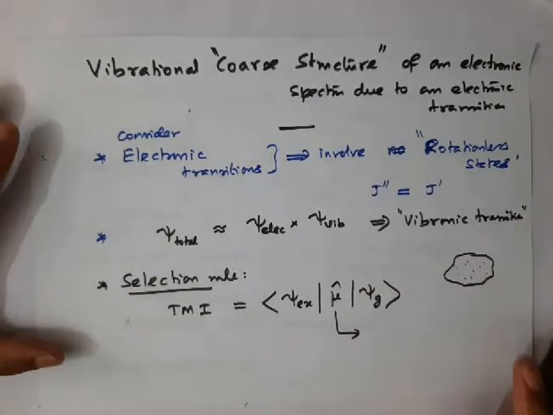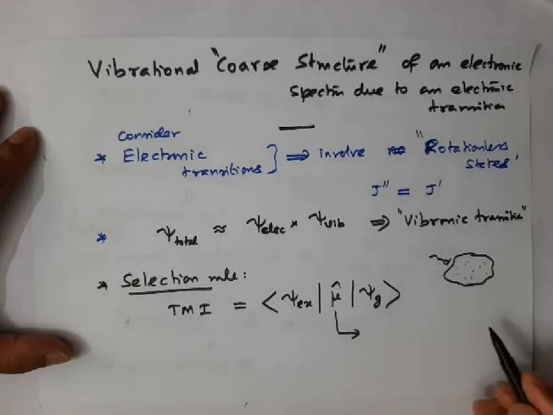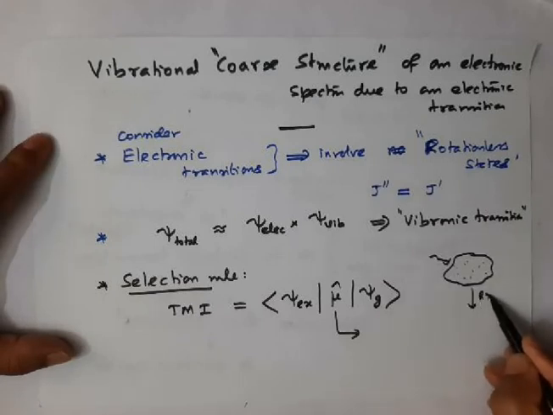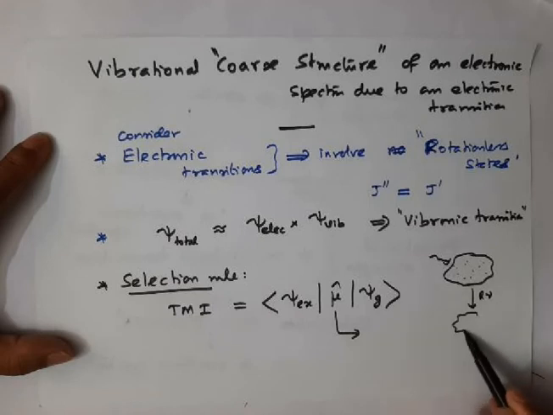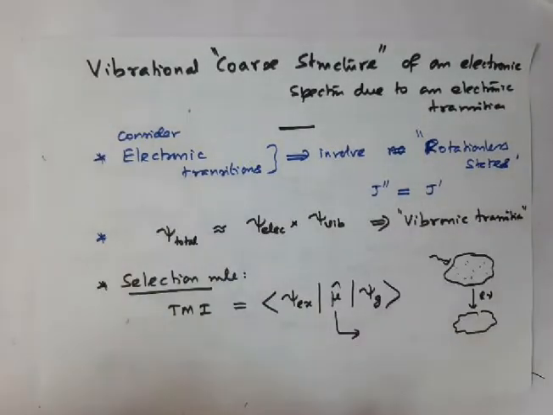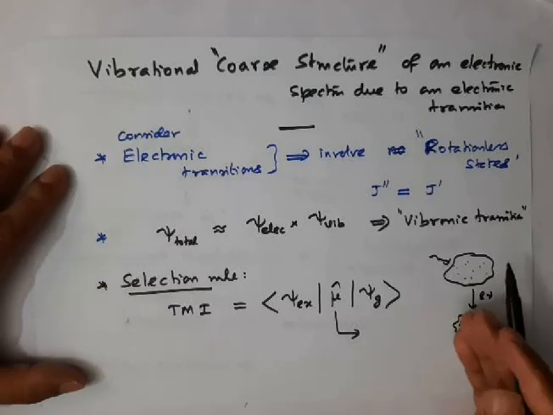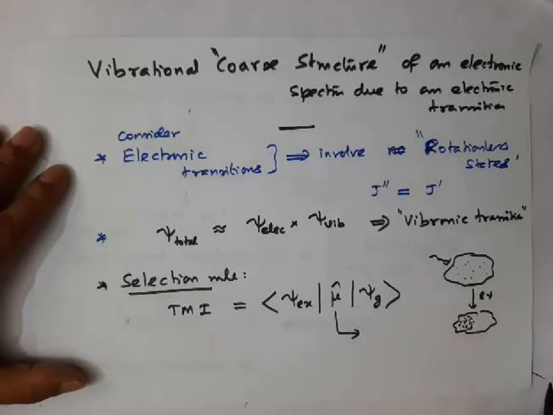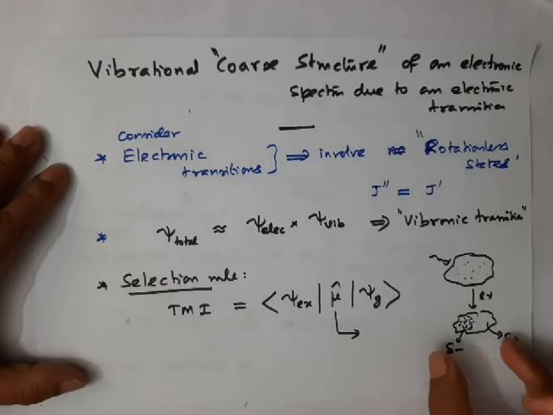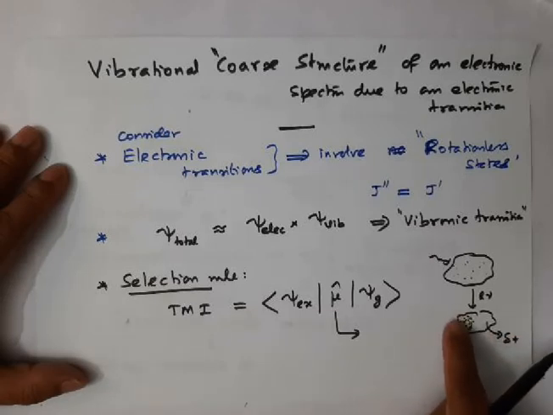If the molecule absorbs a photon, the electron distribution will change. You may have a situation where electron density is more on one side and less on the other side. The side with more electron density gets partial negative charge, and the side with less gets partial positive charge. This leads to a dipole moment, and this dipole moment is due to electrons.